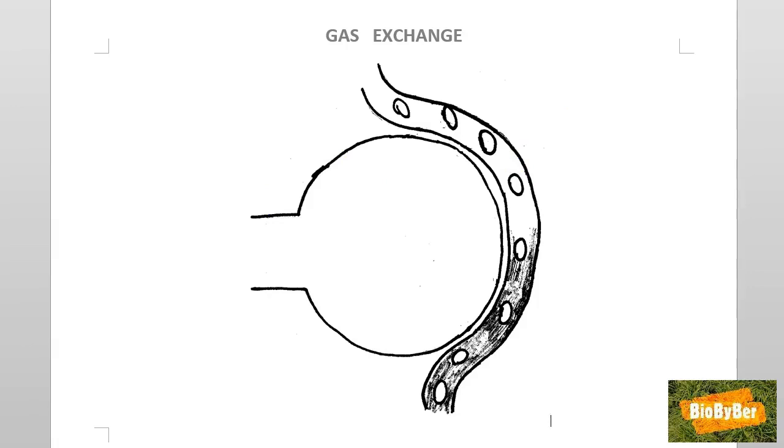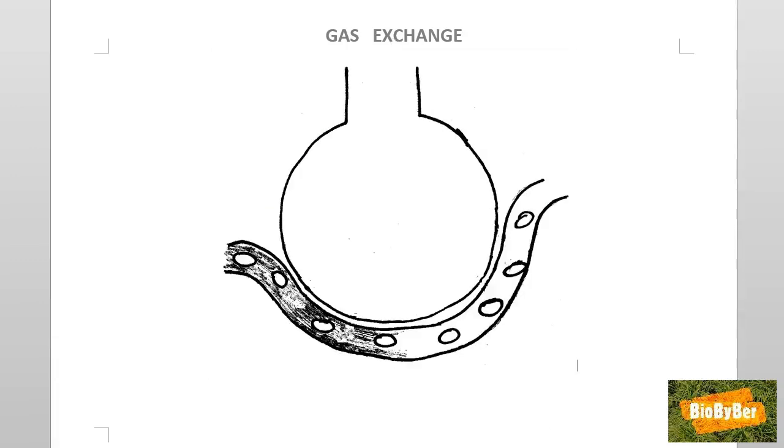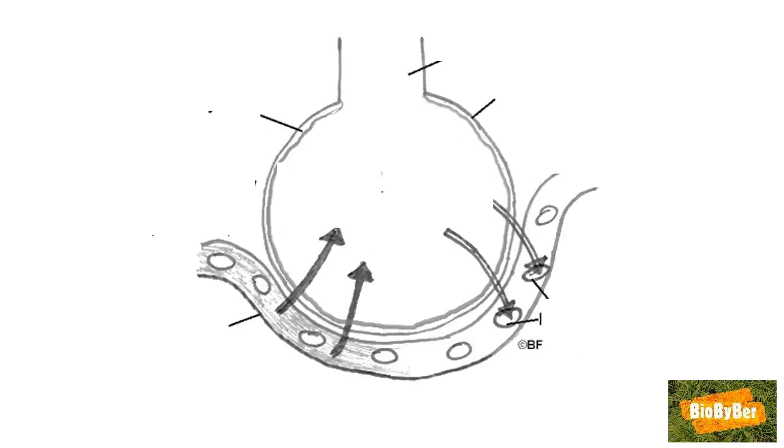We know from biology that there are many ways of drawing diagrams. Sometimes they can be rotated. I like to draw my alveolus like this. In order for us to understand the process of gas exchange and the essential features of the alveolus and the capillaries that help this process, we have to understand the parts of this diagram and their functions.